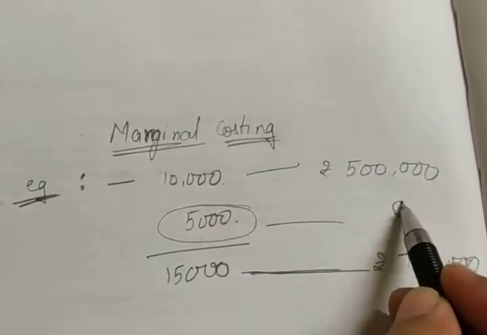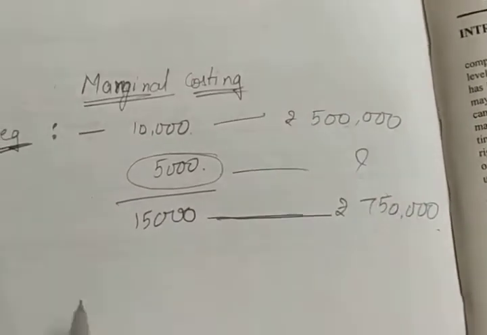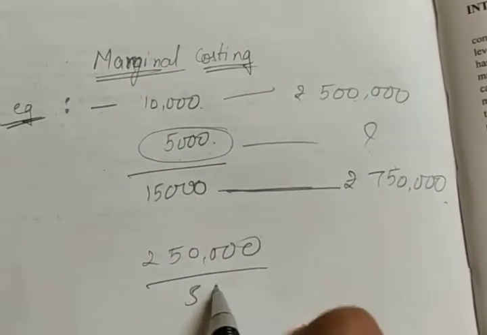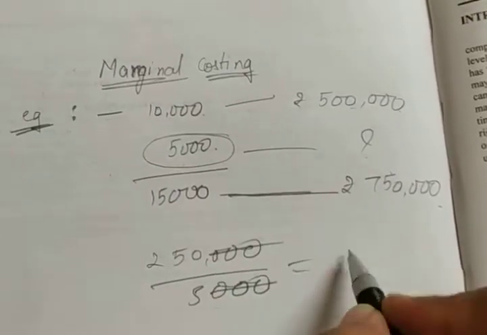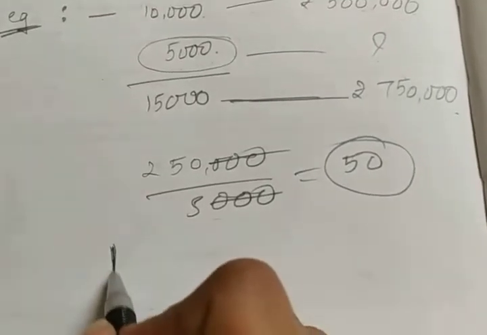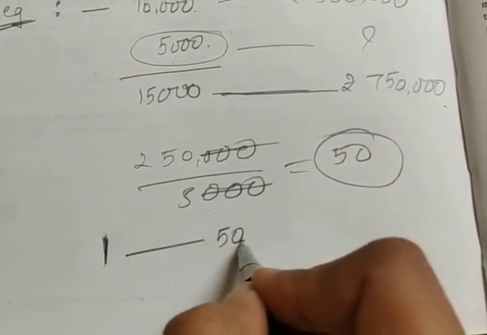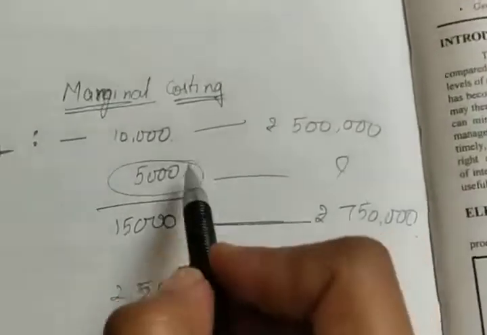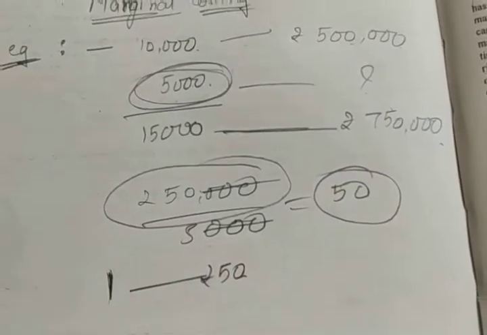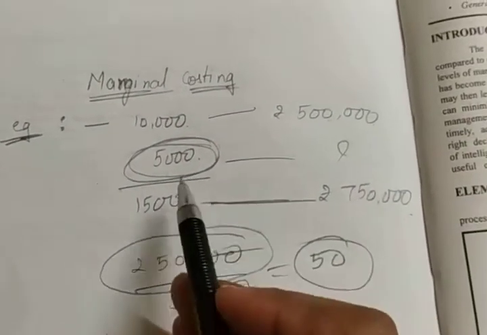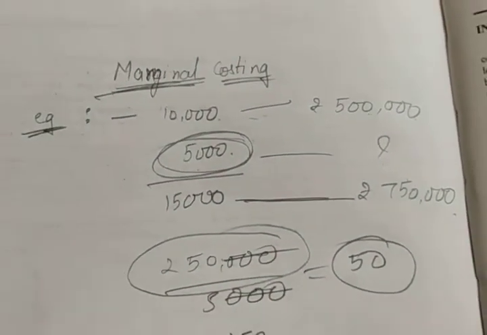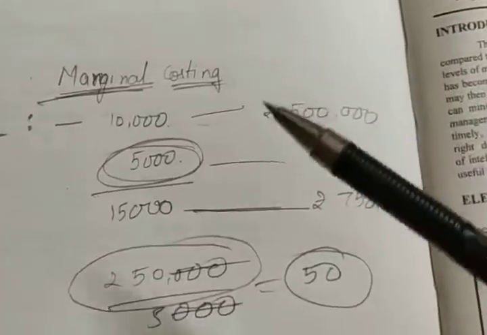On this, how much cost you have incurred? The difference between these two, that is 2,50,000 divided by 5,000. So for producing 1 extra unit, you are incurring rupees 50. For every 5,000 units, you are incurring 2,50,000. So this is the example, and I think you have understood the meaning of marginal cost: the amount charged on every 1 extra unit produced.